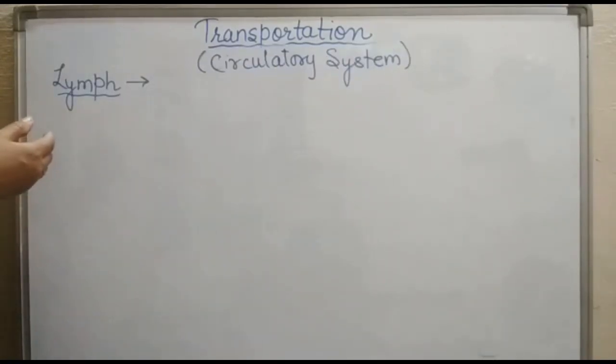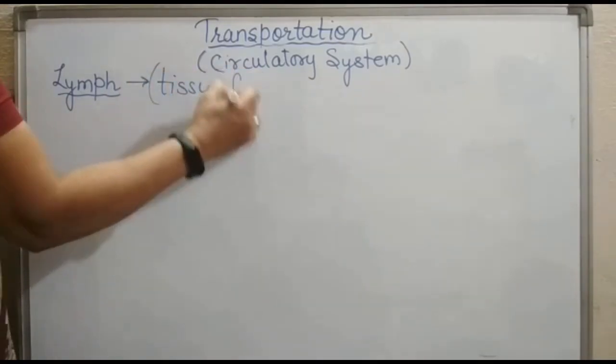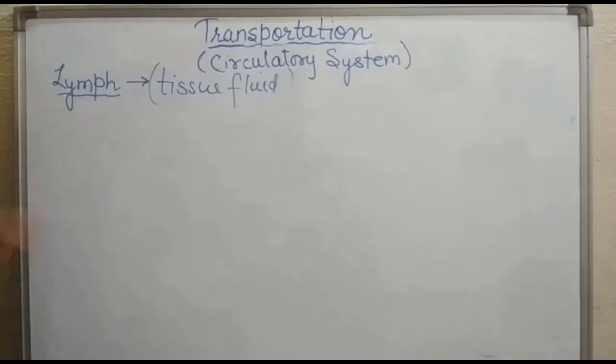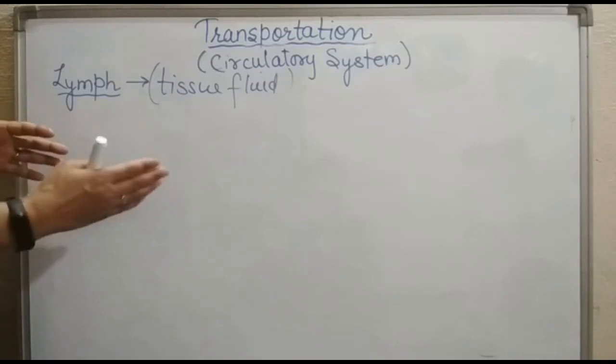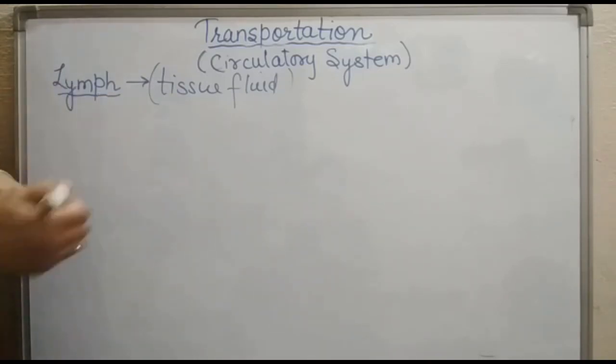There is another type of fluid which also helps in transportation, and this is called lymph, or it is also called tissue fluid. Through the pores present in the walls of capillaries, we know that capillaries are the blood vessels which take blood to each organ.